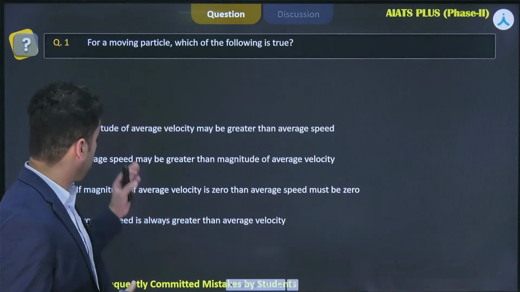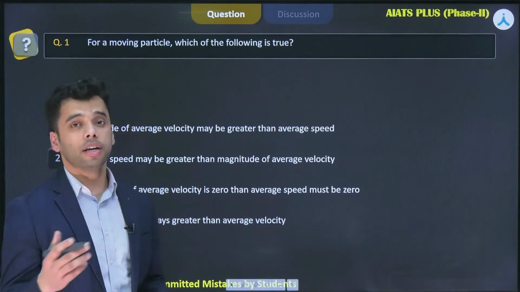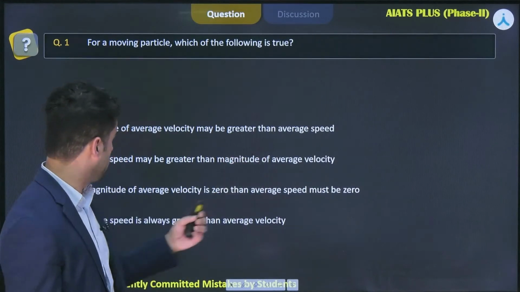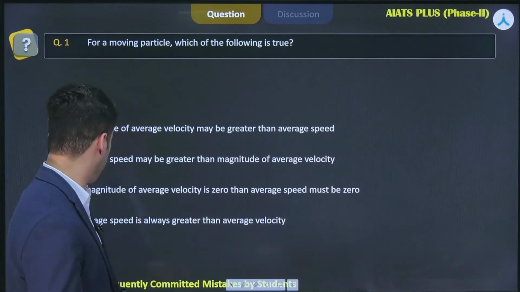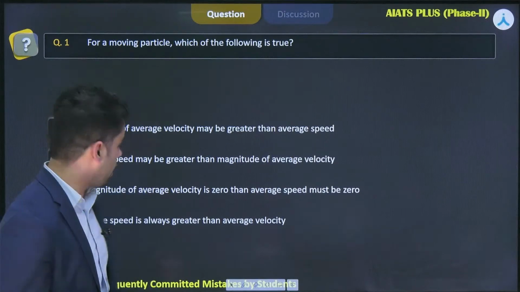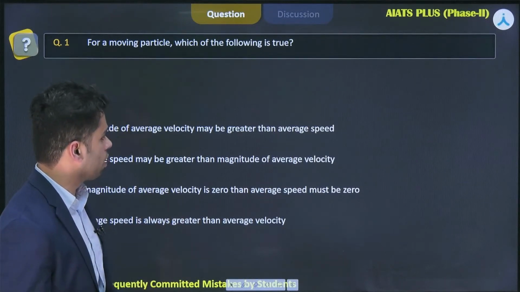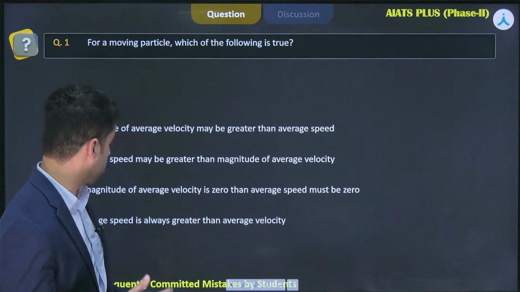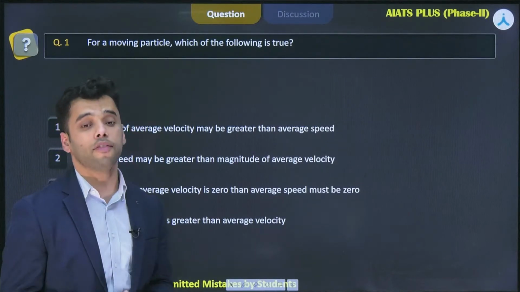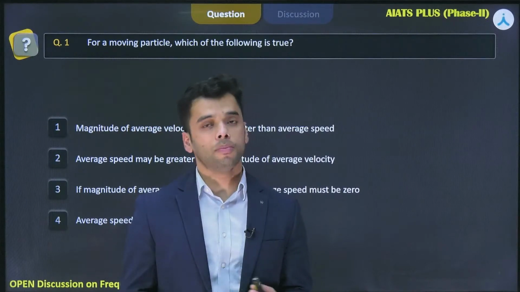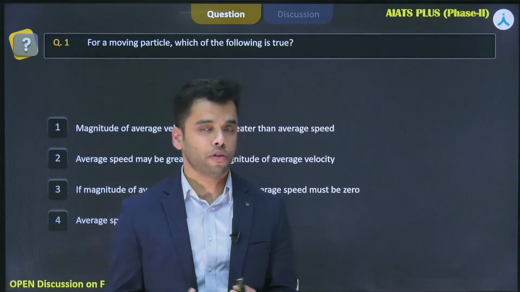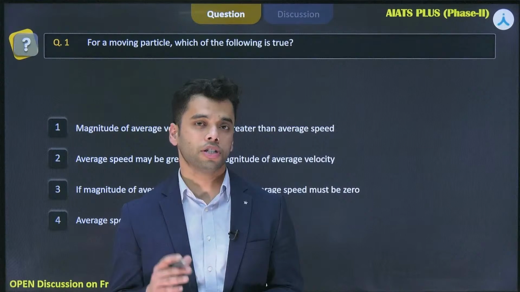And the options say that the magnitude of average velocity may be greater than the average speed. The second one says that average speed may be greater than the magnitude of average velocity. Third one says that if magnitude of average velocity is 0, then average speed must be 0. And fourth one says that average speed is always greater than average velocity. So dear students, this problem is more or less based upon the concept of average velocity and average speed.